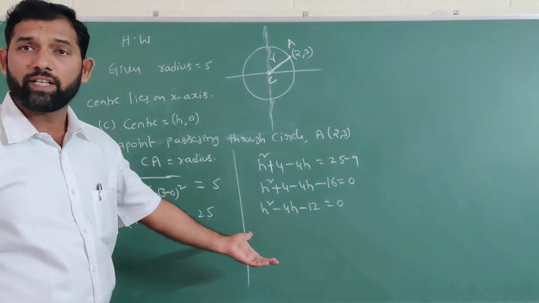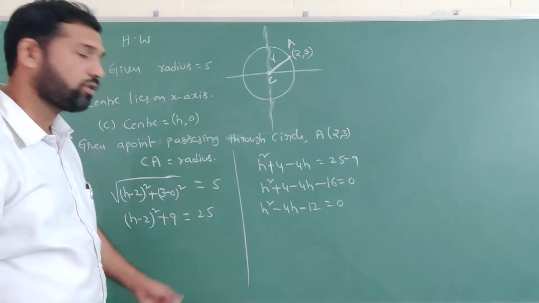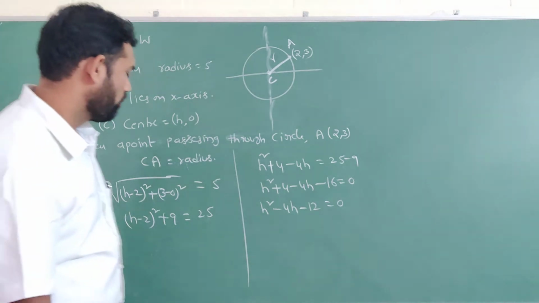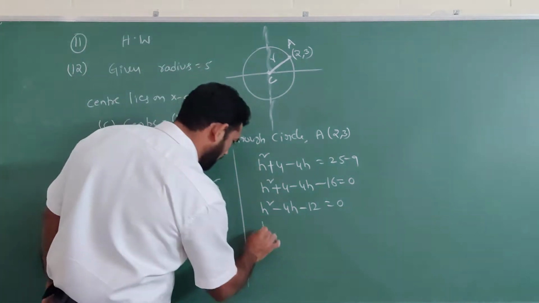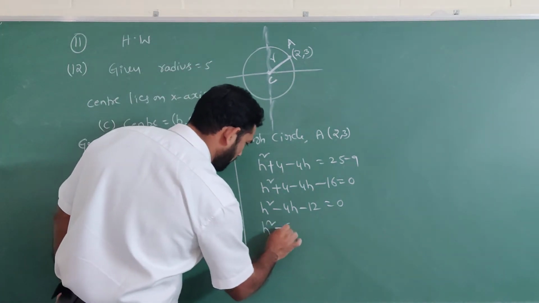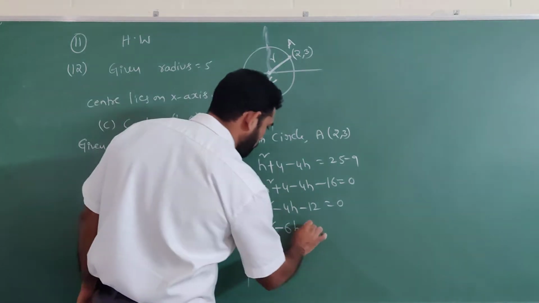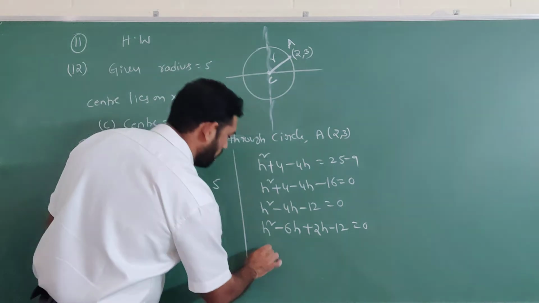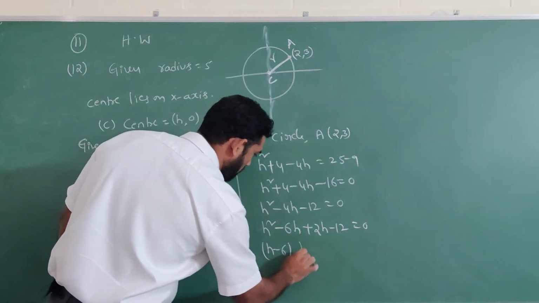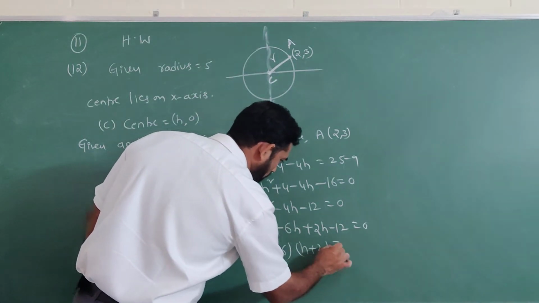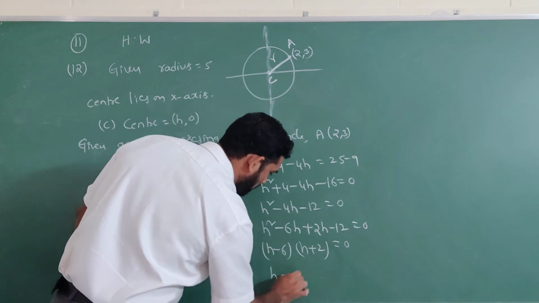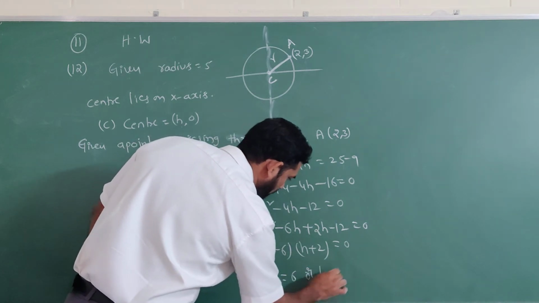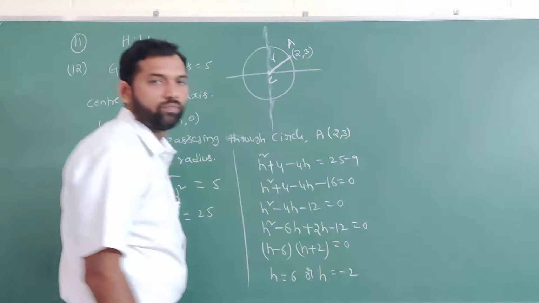So it is a quadratic equation in h, and we have to find the roots: h square minus 6h plus 2h minus 12 equal to 0. So h minus 6 into h plus 2 equal to 0. So h is equal to 6 or h is equal to minus 2.